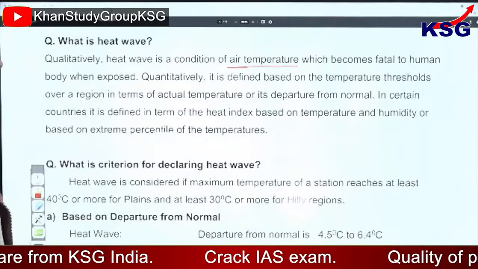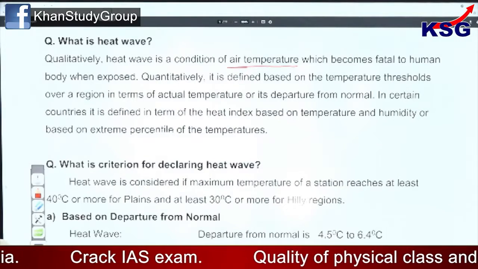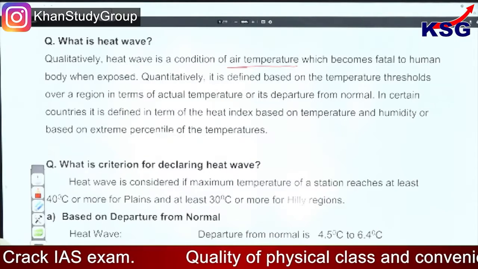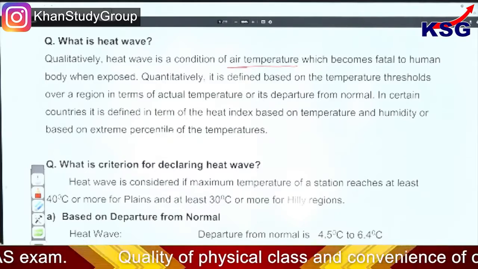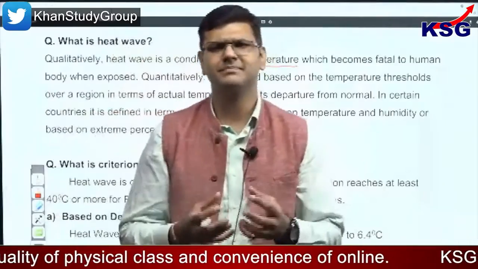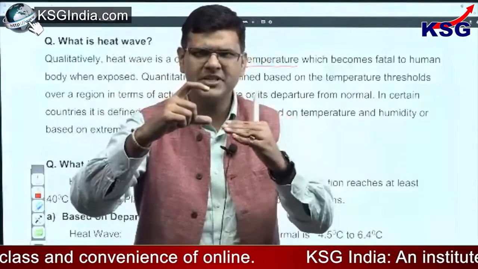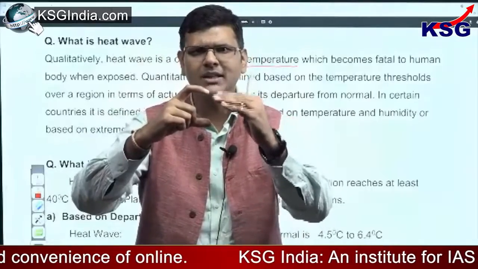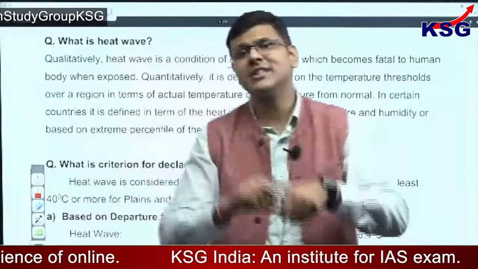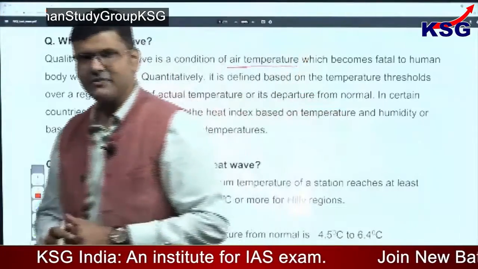And quantitatively, it is defined based on temperature thresholds over a region, in terms of actual temperature or its departure from normal. So if the normal temperature of a place is around 30 degrees, there would be a range. If the temperature increases and goes beyond that range, then IMD would say it is a heat wave condition. So IMD tries to define it.